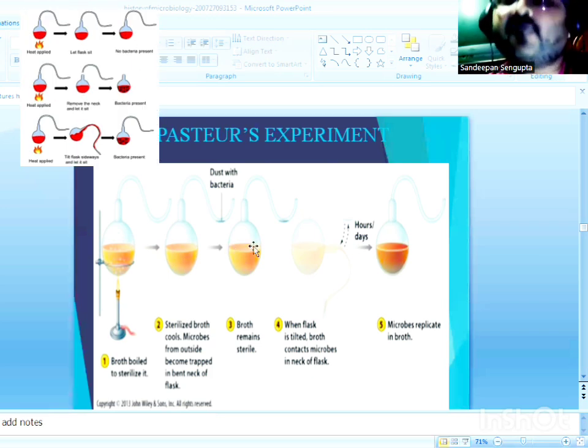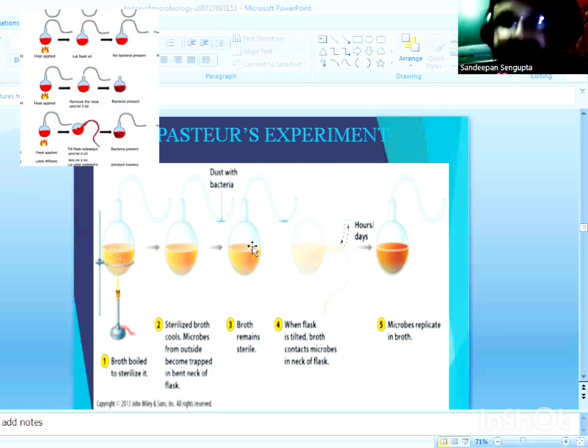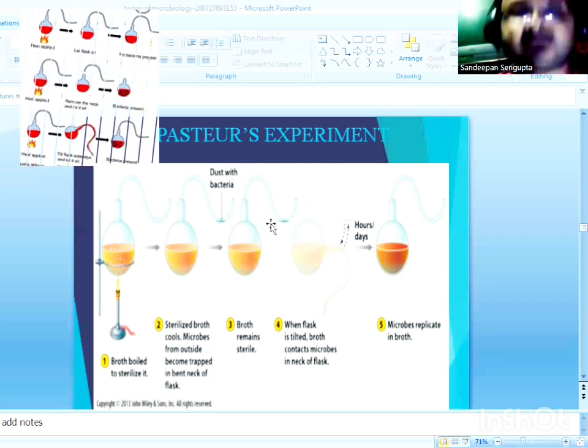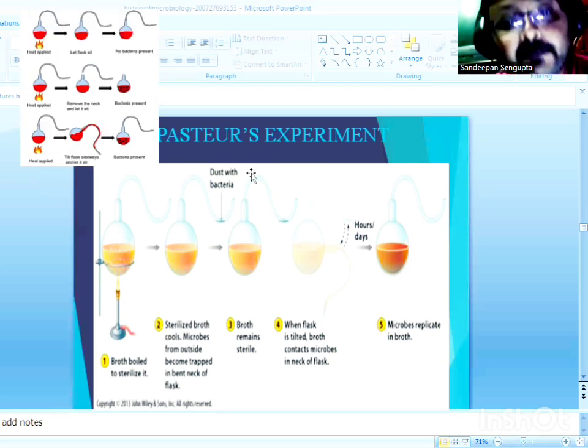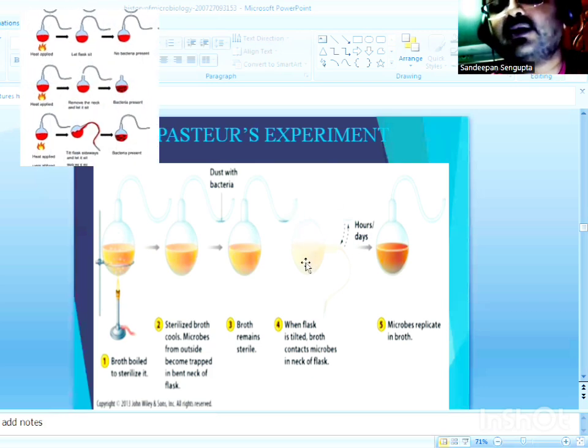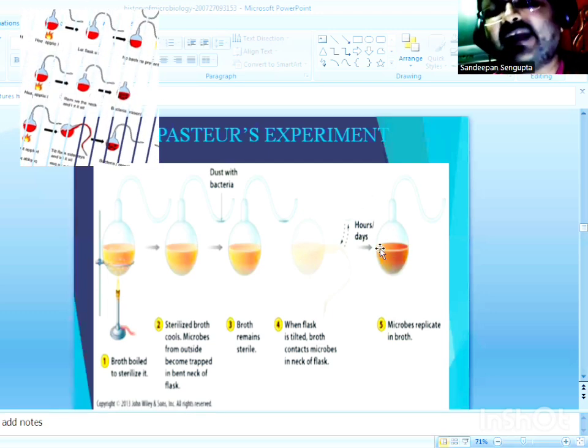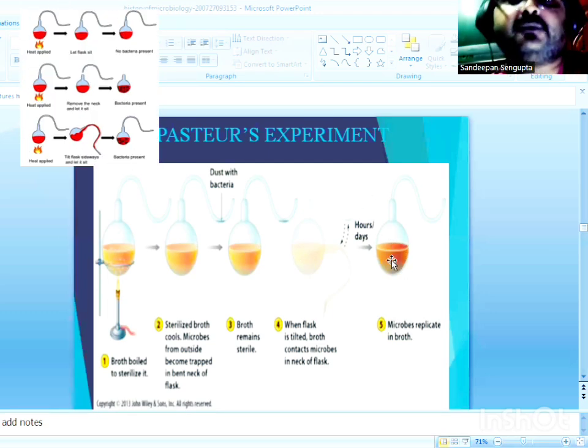Finally, as the next segment of his experiment, he broke the neck of the flask. When he broke the neck, the dust particles carrying germs and microbes could easily reach the nutrient broth, and after a brief period of time, microbial life and animalcules could be observed in Pasteur's flask.